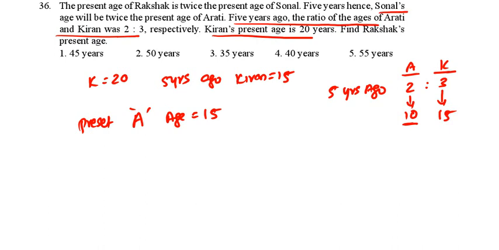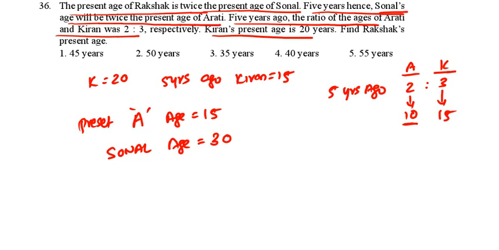Sonal in 5 years will be twice the present age of Aarti. So what is Sonal's present age? 5 years hence Sonal is 30, so present Sonal age is 30 minus 5, that is 25.